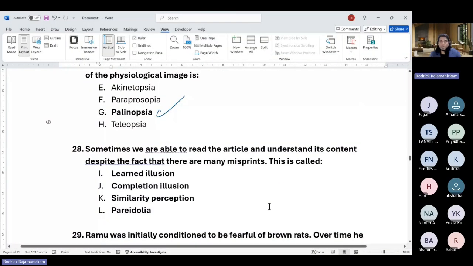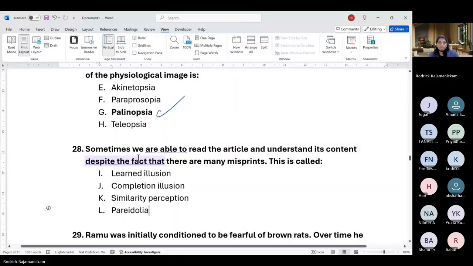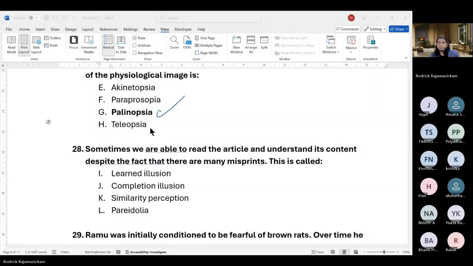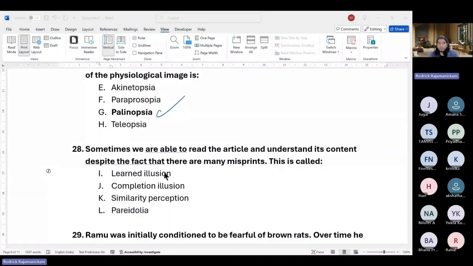Okay. So next thing, sometimes we are able to read the article and understand content despite there being many misprints. So this is called dash. It's not H. Teleopsia is to do with difficulty seeing longer and farther objects, or they appear much farther than shorter objects. So it's to do with distance. Okay, going back to the current question, 28.